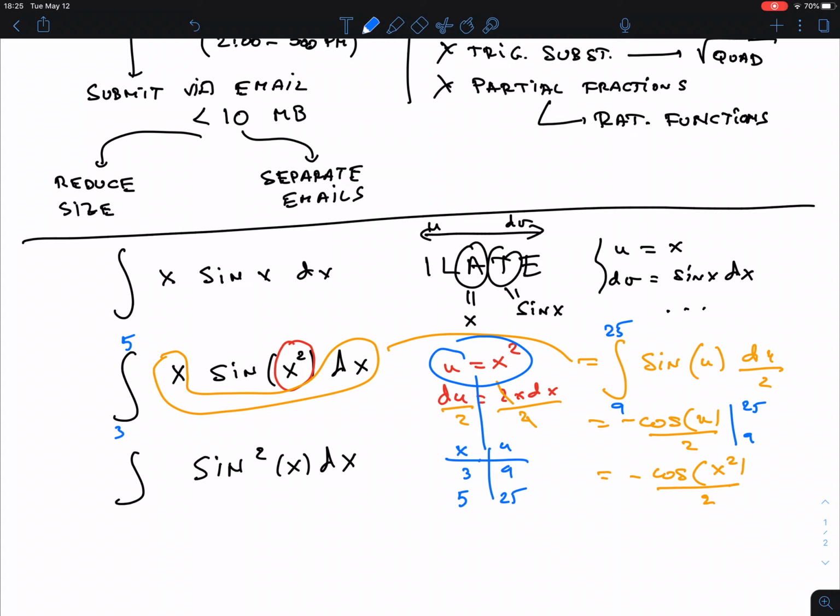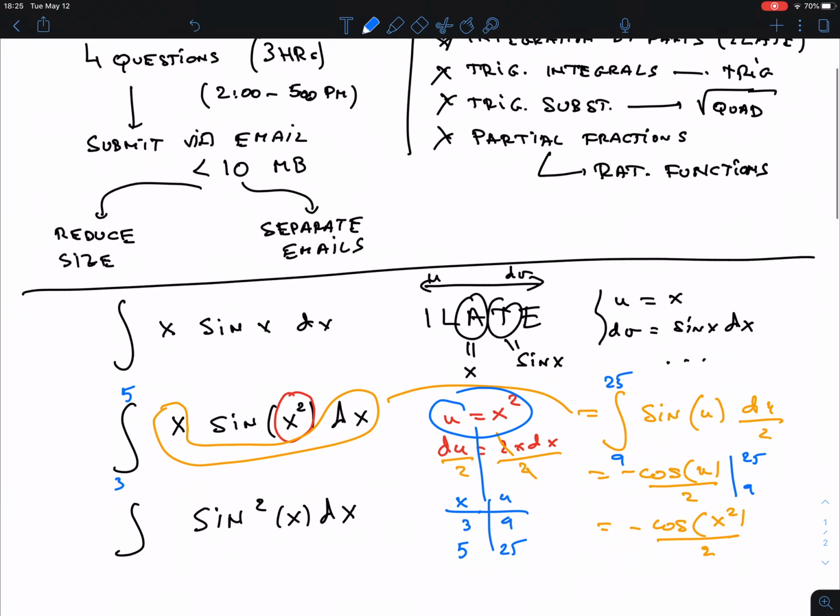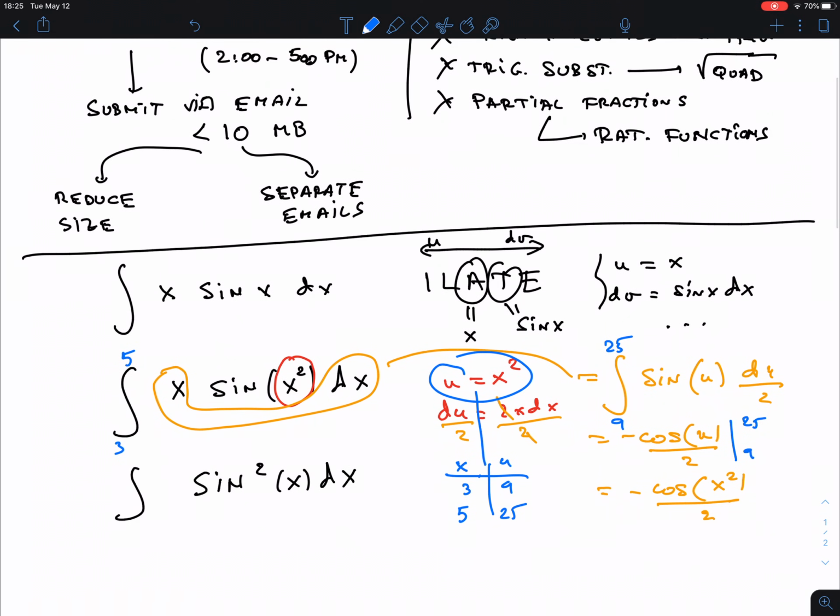Okay, so the last one, what is this? You could say, oh, okay, this must be substitution again. No, it's now sine square of x. Okay, and that's different. Sine x squared and sine square of x are different things. Sine square means sine x times sine x. Please also be very careful with manipulations that are completely illegal, so to speak, right? You cannot bring the x squared out of a sine or bring the square inside the parentheses. None of these rules are valid, right?